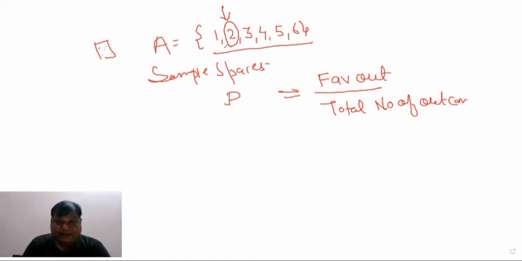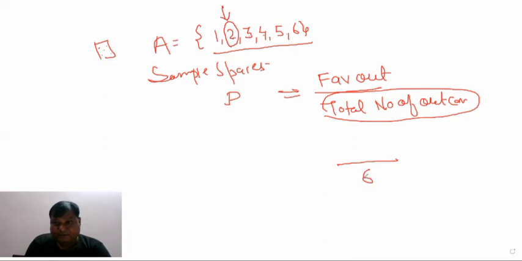Here we see there are 6 numbers. The total number of outcomes is 1, 2, 3, 4, 5, 6. The total number of outcomes will become 6. So in the denominator, we will write 6.